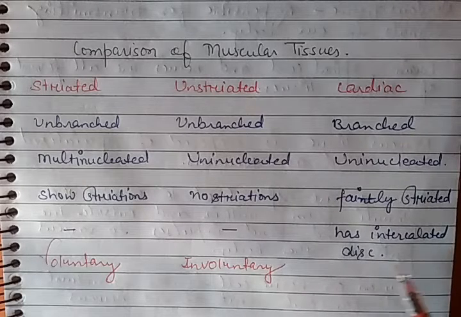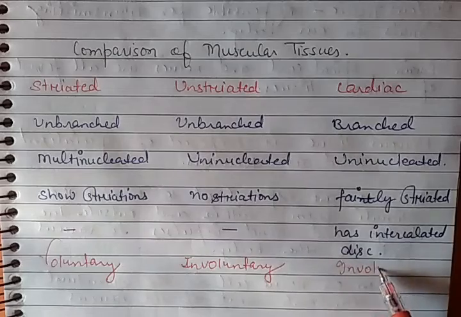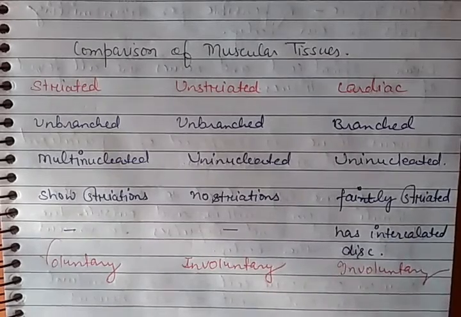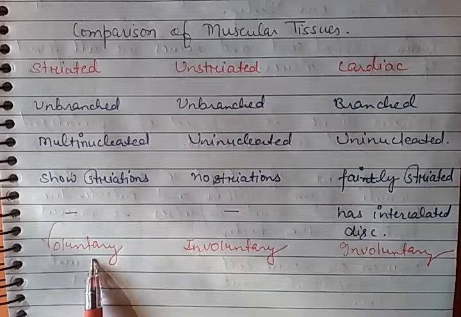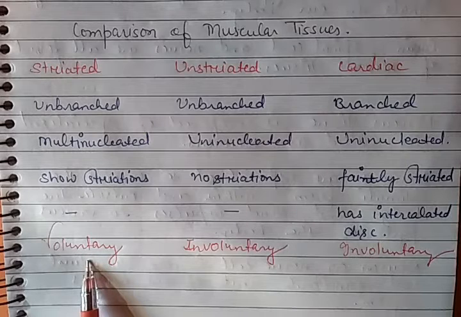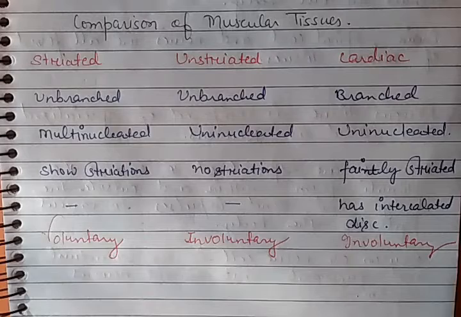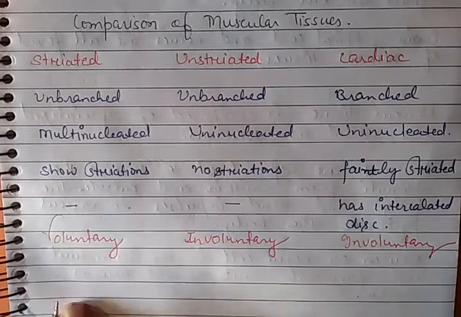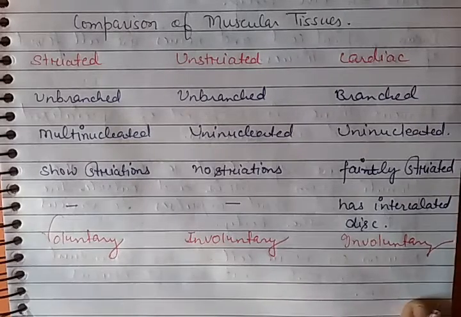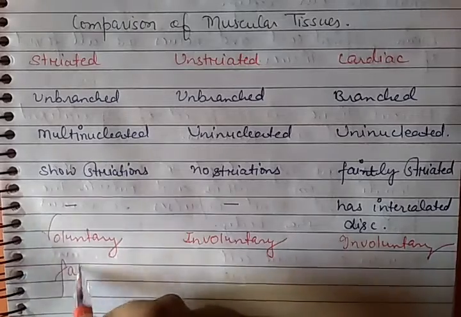Now cardiac muscles are also involuntary. You know one thing about the voluntary muscles: because they are voluntary, we move them according to our will, and hence they get tired. The very unique difference between the striated, unstriated and cardiac muscles is fatigue.